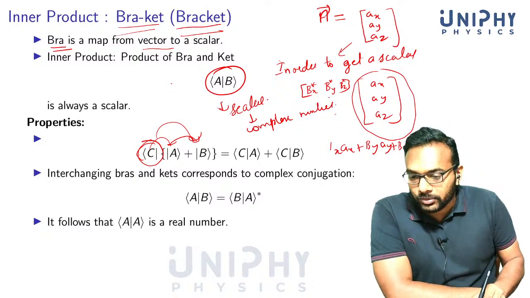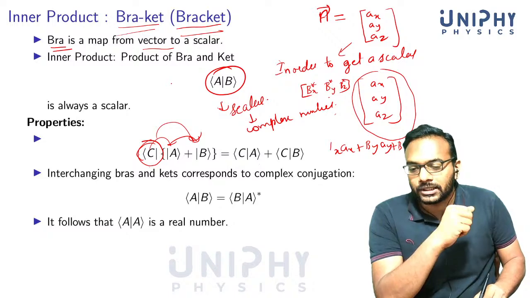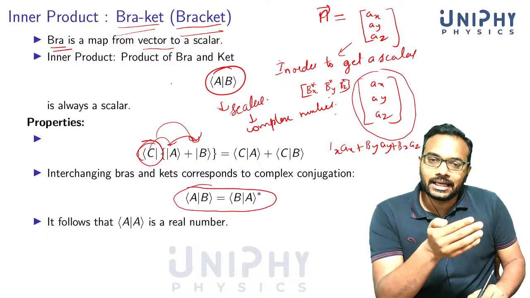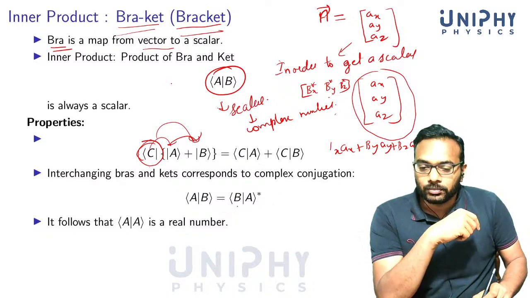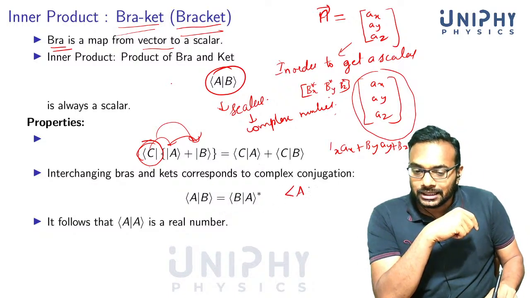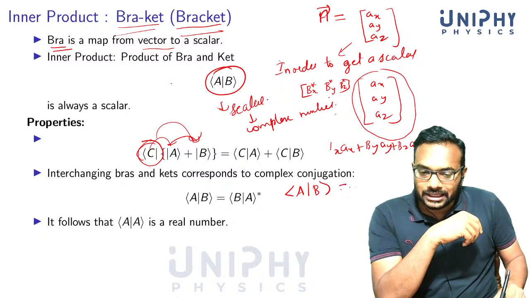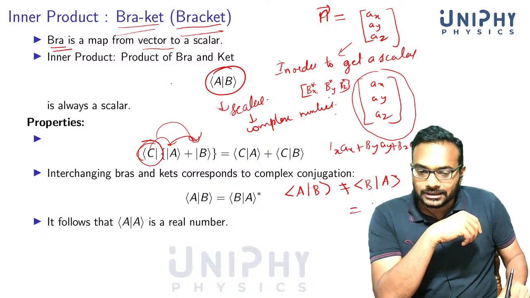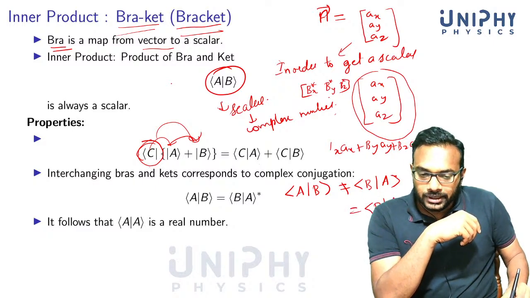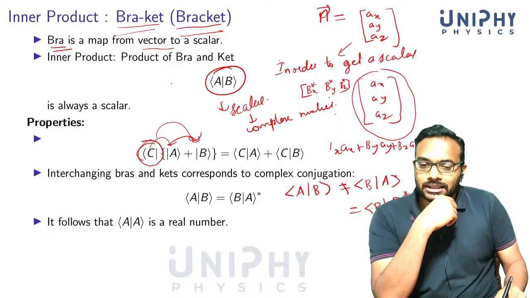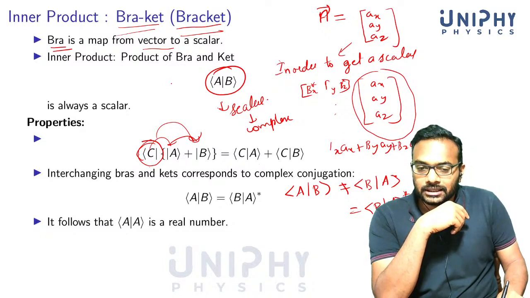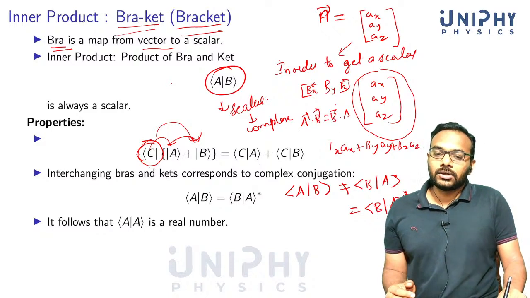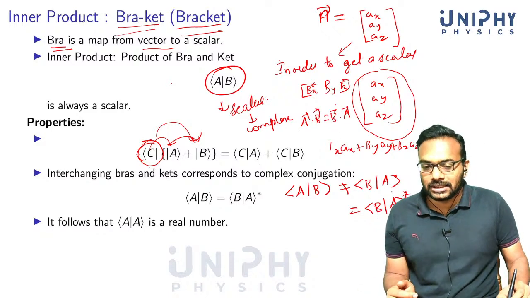And there is an important property, or by definition there is this property of the scalar product. If you change the order in which A and B appear, then you will have an extra complex conjugation. So you see that the scalar product AB is not equal to the scalar product BA. Instead it's equal to the scalar product BA star, the complex conjugate. Here we don't have that. Here we know that A vector dot B vector is equal to B vector dot A vector. That's in the real case, but these are complex numbers.